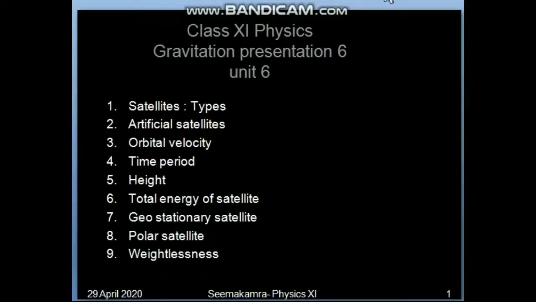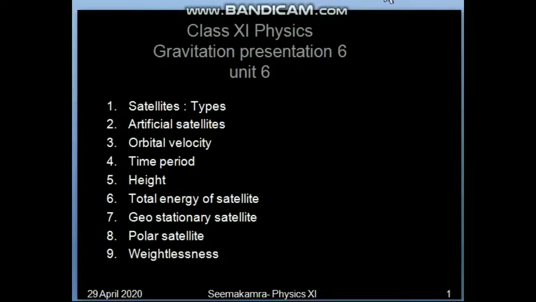Good morning, students. In this presentation of gravitation today, we are going to understand the concept of launching of satellites, types of satellites, and one velocity term related to it, that is called orbital velocity. So, other than the orbital velocity, we have terms like time period, height, binding energy of the satellite. So that detail we are going to take in this presentation.